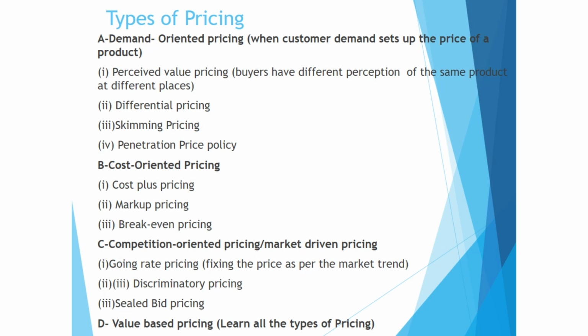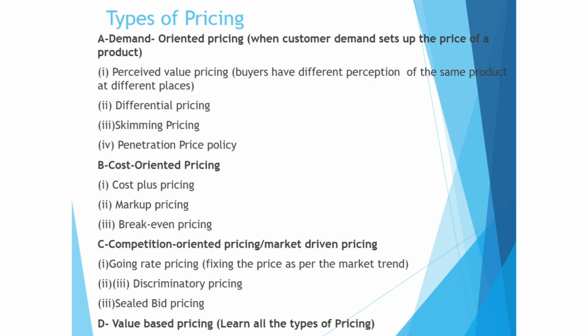For example, under demand oriented pricing there is perceived value pricing, where buyers have different perceptions of the same product at different places. Okay, then the second one is differential pricing. Different prices are charged from different customers. And then the third one is skimming pricing: charging a high price in the beginning and then gradually decreasing the price. The 4th one, penetration pricing, is just the opposite of skimming: charging a low price in the beginning and then gradually increasing the price of the product. Cost oriented pricing also has sub-classifications. Please do all the parts nicely.